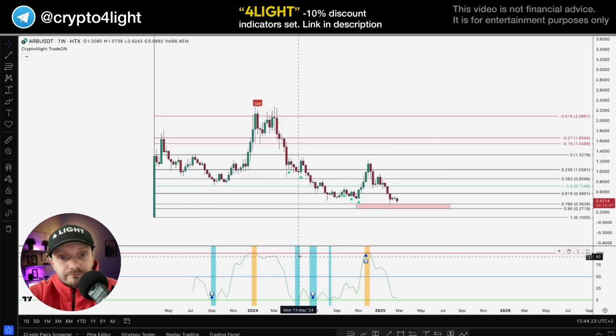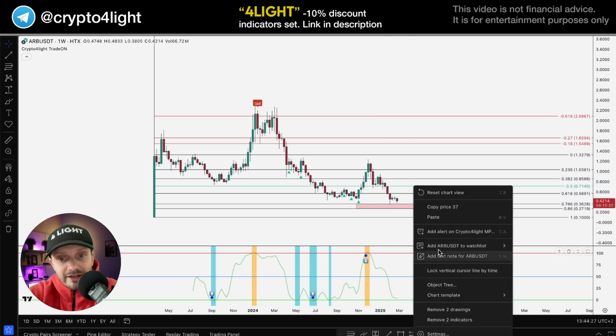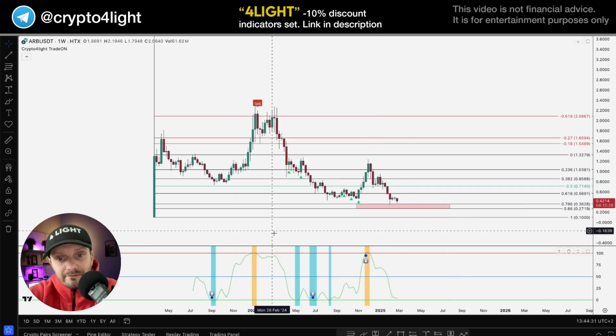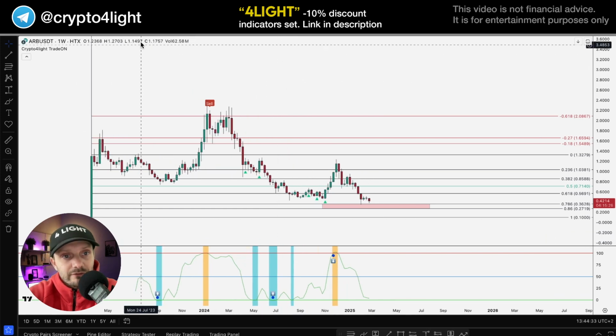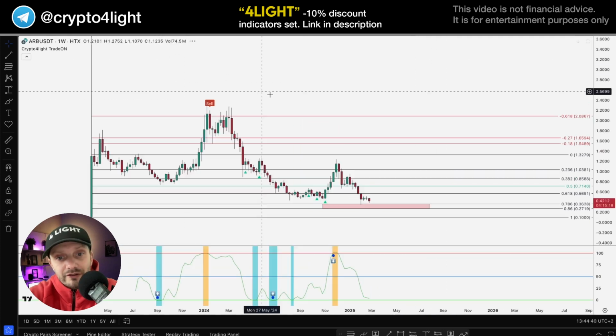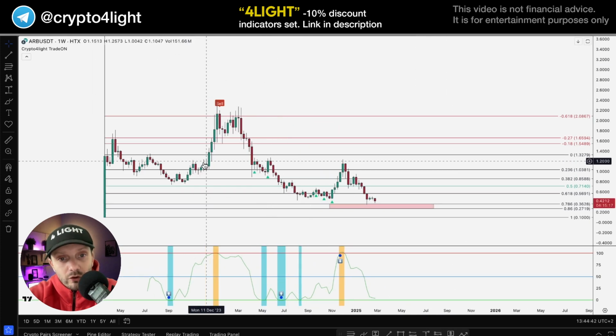Money power, here, all this in period: money inflow, pump; money outflow, drop. Let's add an alert to the money inflow. I guess the next week we can see some money inflow on the weekly time frame. Monthly one, here. We never traded here on the money power indicator at the top of the crazy distribution. So we always underrated.